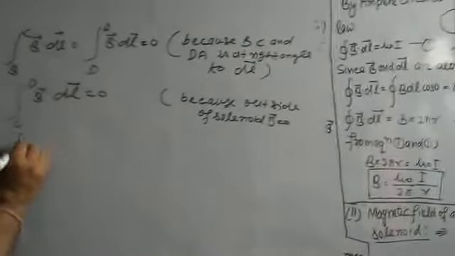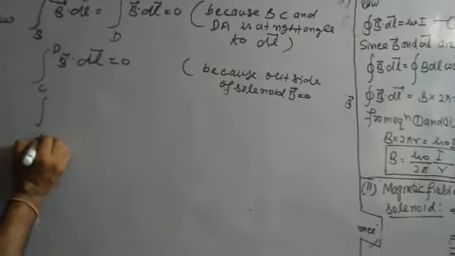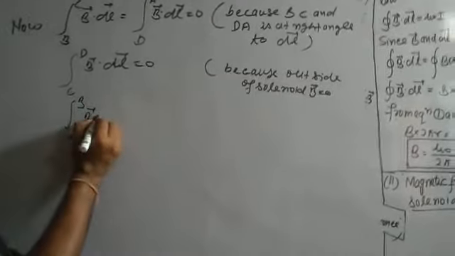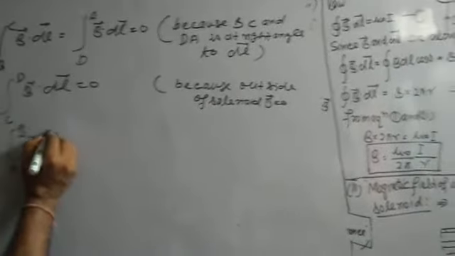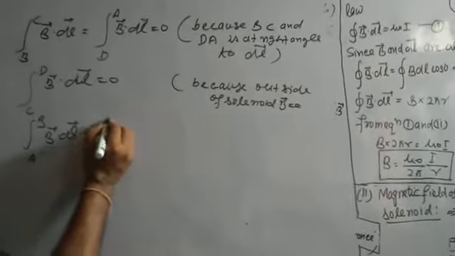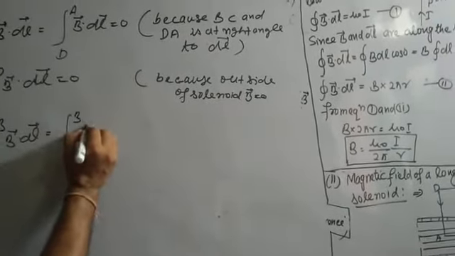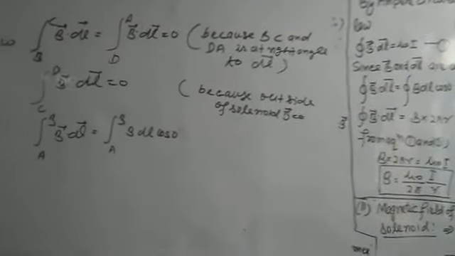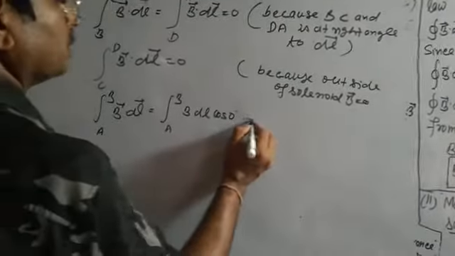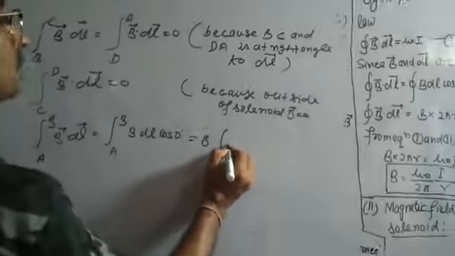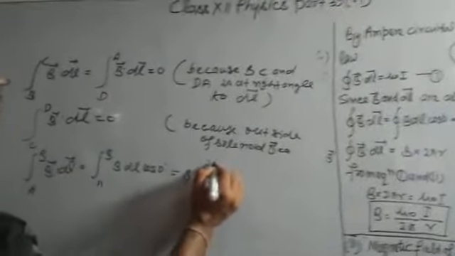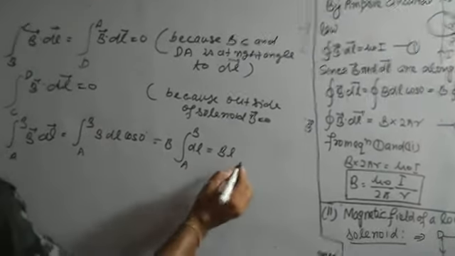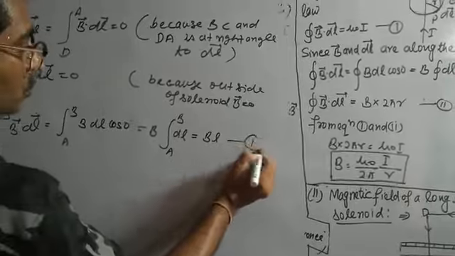Therefore, the integral from A to B of B dot dl equals B times the integral from A to B of dl cos 0, which is B L. This is equation 2.